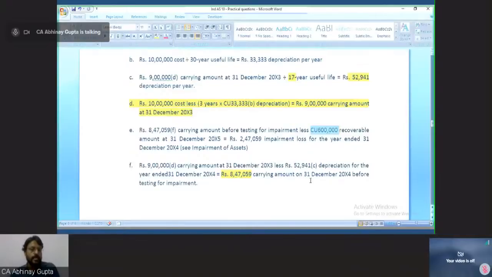So my revised carrying amount is 8,47,000 and recoverable amount is 6 lakh. So the differential, 2,47,000, will go as an impairment loss for the year ended December 2004. This is the impairment loss which I need to record additionally because of the application of Ind AS 36.